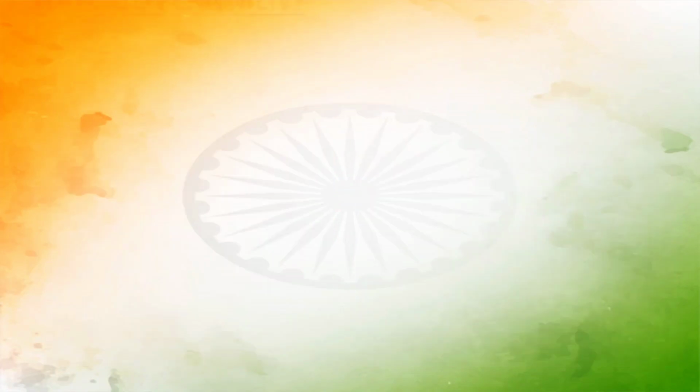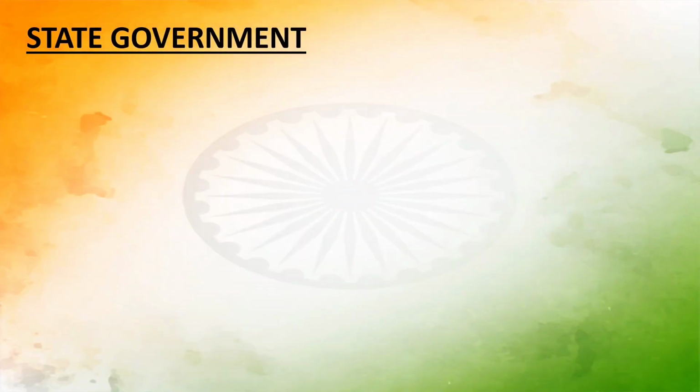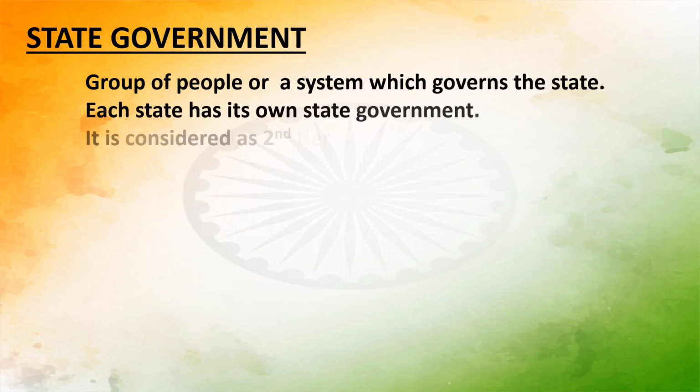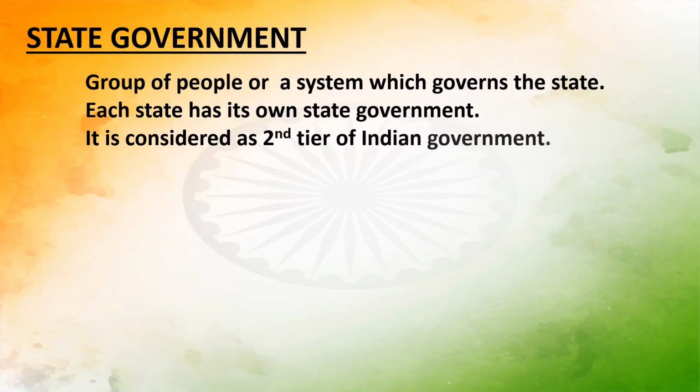Second is state government. Now state government works at state level. Okay, so a group of people or a system which governs the state. Each state has its own state government. It's not that one state's government rules another. For example, if the Maharashtra government is there, it is not going to rule Gujarat also. No, each state has its own government, and state government is the second tier of Indian government.